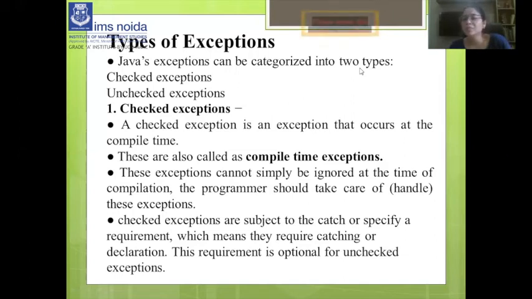These exceptions cannot simply be ignored at the time of compilation, because when you compile a program, that time it will occur. So you cannot ignore it, right? You have to handle this type of exceptions. Checked exceptions are subject to the catch or specify requirement, which means they require catching or declaration. This requirement is optional for unchecked exceptions. Unchecked exceptions we will discuss after this checked exception.